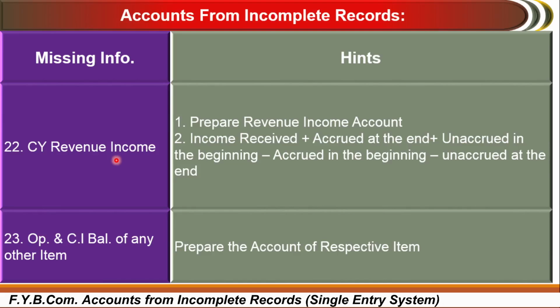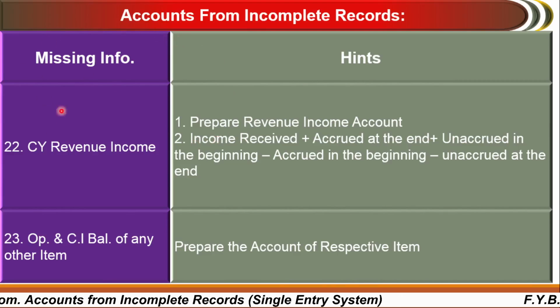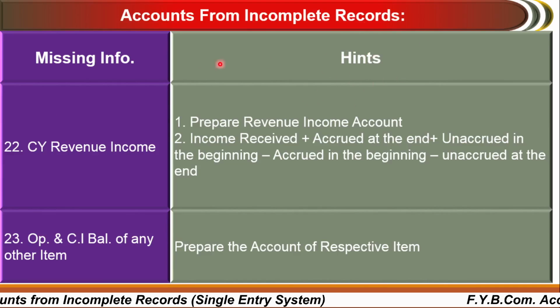You have to prepare that particular respective item account. So these are some hints through which you can calculate the missing information, or the information which you don't have, or the accounts, statements or financial position of your business, through the various hints. So this is accounts from incomplete records.